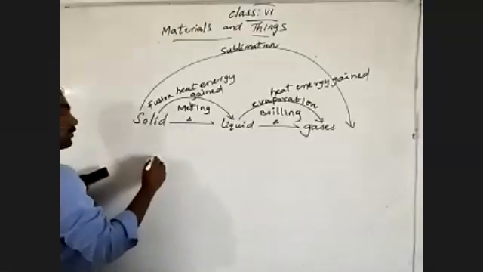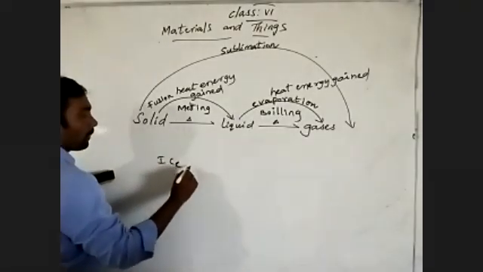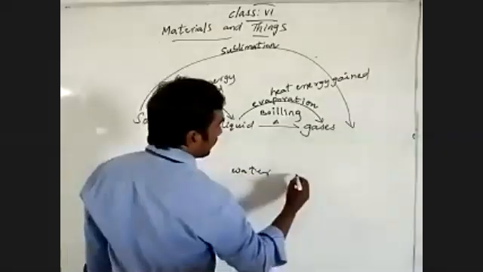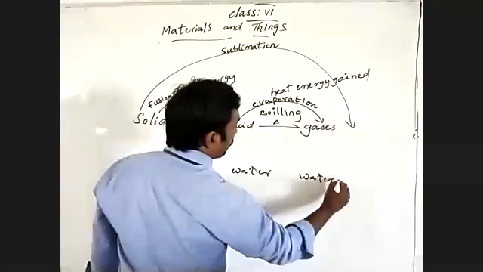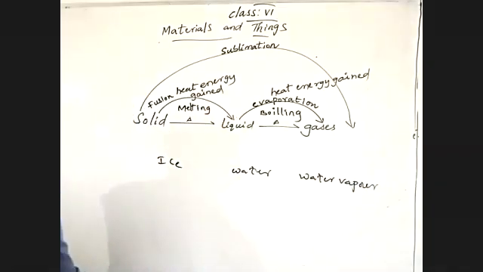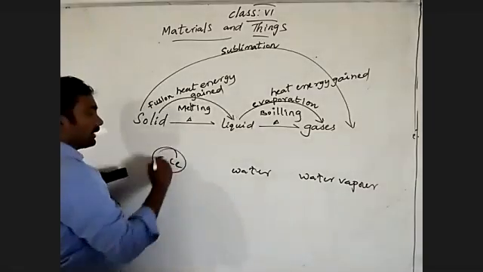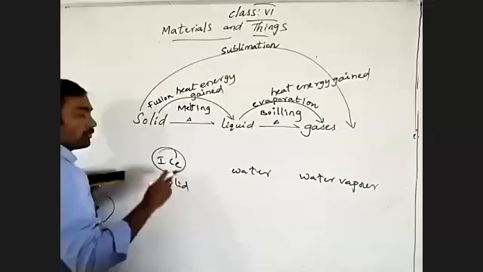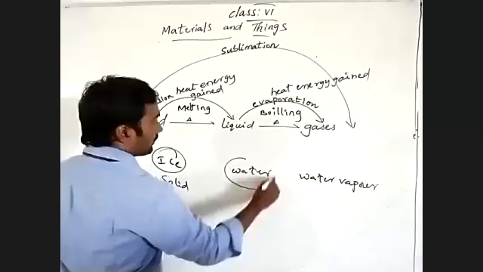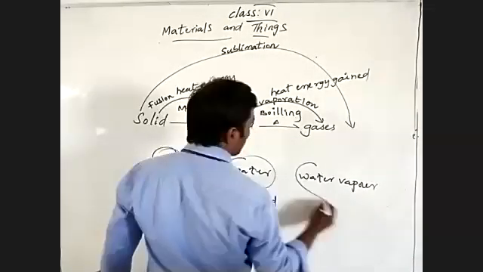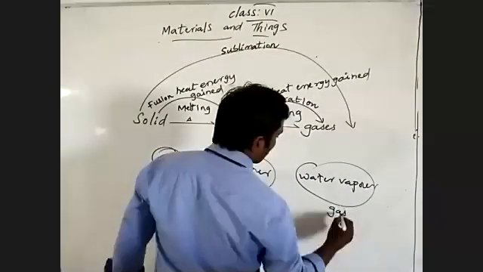Take the example of water: ice cubes, water, and next, water vapor. Ice cubes are in the solid state, water is an example of the liquid state, and water vapor is an example of the gas state.